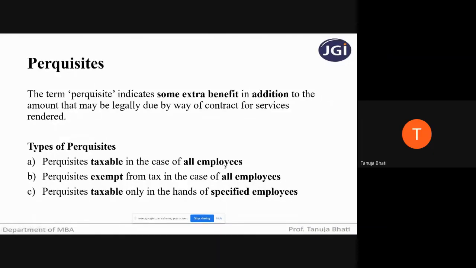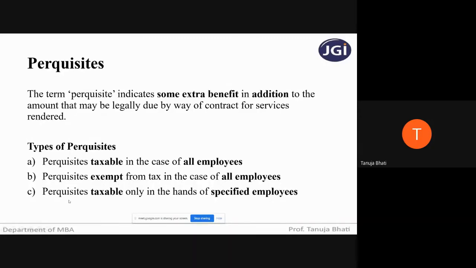When I say all the employees, it means all levels of employees: lower level employees, middle level employees, or top management. So they are taxable in case of all the employees. There are certain perquisites which are given by the company or the employer. When I say company, it means employer. So when they are given by the employer, they are exempt from the tax in case of all the employees.